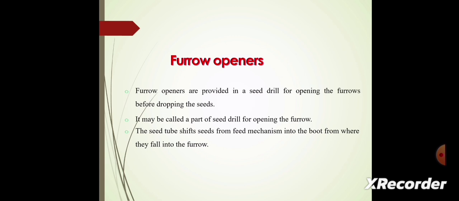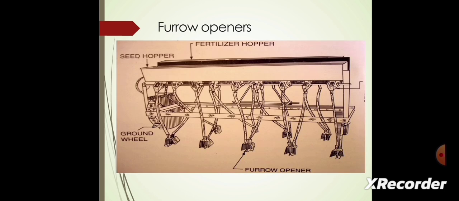Next, we see the furrow openers. Furrow openers are provided in a seed drill for opening the furrows before dropping the seeds. It may be called the part of the seed drill for opening the furrows. The seed tube shifts seeds from the feed mechanism into the boot, where they fall into the furrows.